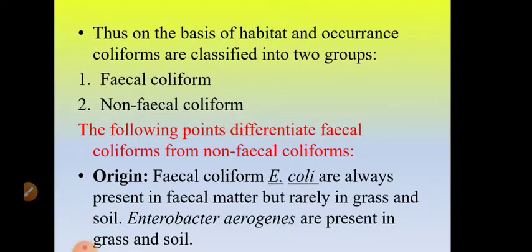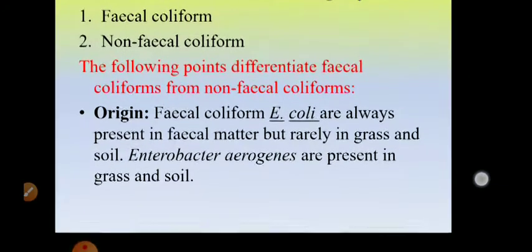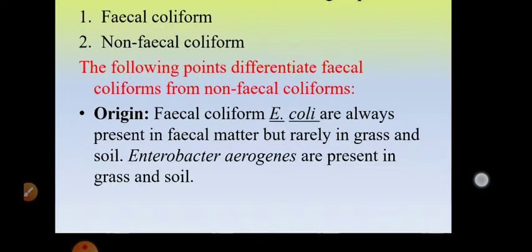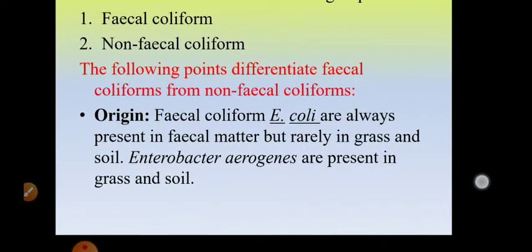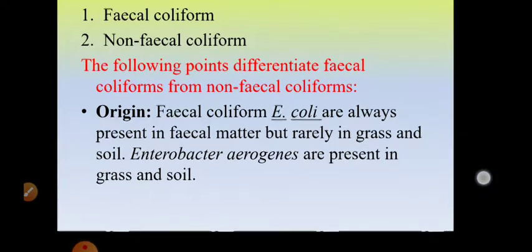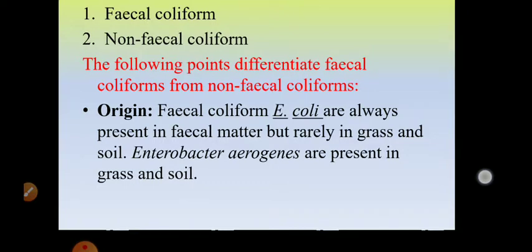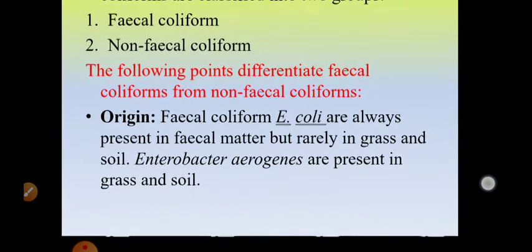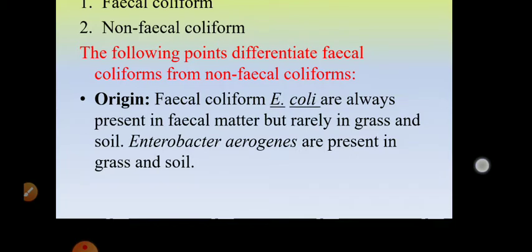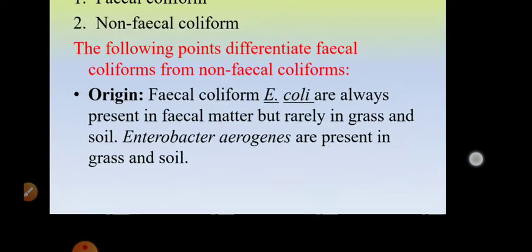Now, thus, on the basis of the habitat, the occurrence and various properties exhibited by the coliforms, they are characterized into two major groups. Number one, fecal coliform, and number two, non-fecal coliform. Okay. So, coliforms on the basis of their habitat, occurrence, various properties, biochemical reactions, are classified into two categories. Number one, fecal coliforms, and number two, non-fecal coliforms. Now we are going to discuss a few points which will help us in differentiating fecal coliforms from non-fecal coliforms.